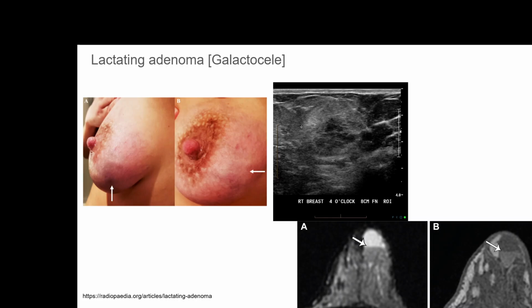Now, another of the conditions which can often mimic tumors, or which have a differential diagnosis from the diagnosis of a tumor, is galactocele or lactating adenoma. Galactocele is due to retention of milk in any of the breast glands or the duct system after a period of lactation, either during the lactation or after the lactation. Most of the time the patient with lactating adenoma would present during the end period of lactation, the last few months, or after lactation, and the patient may have a feeling of pain.